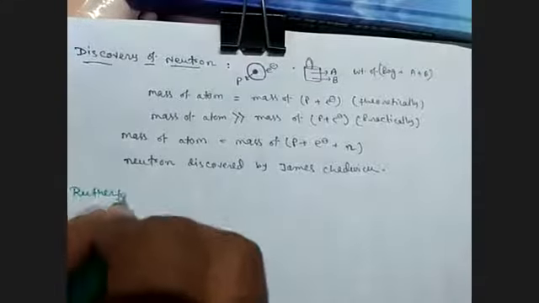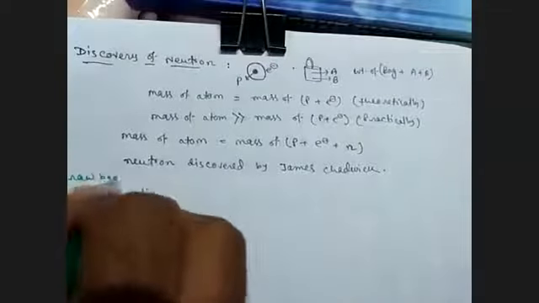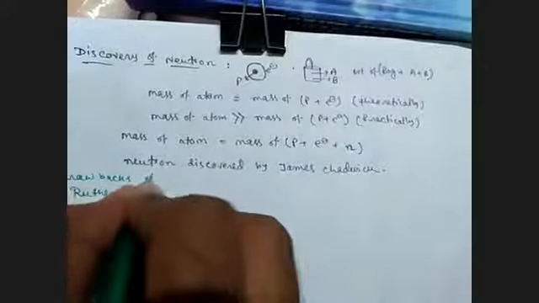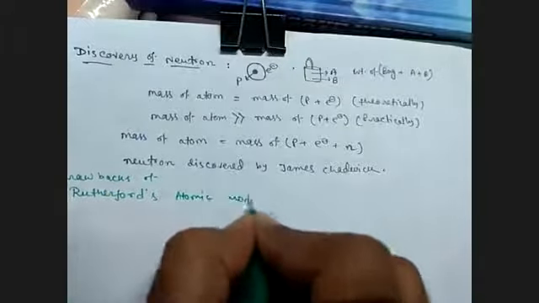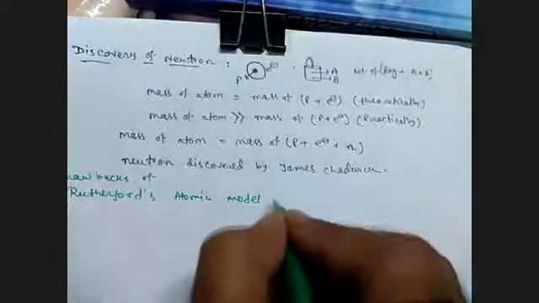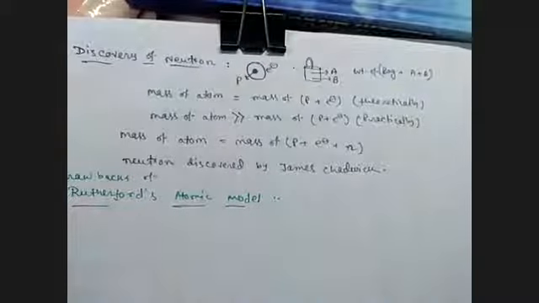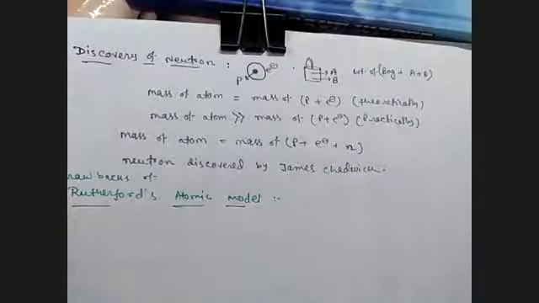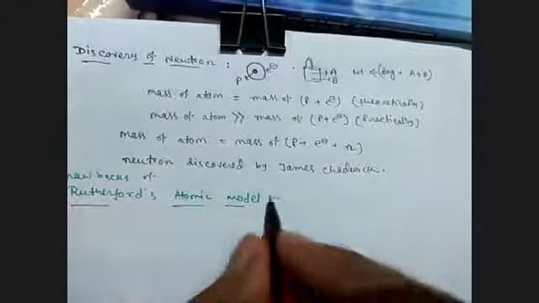Drawbacks of Rutherford's atomic model. Look at here.